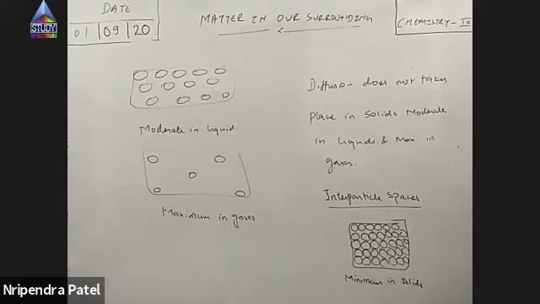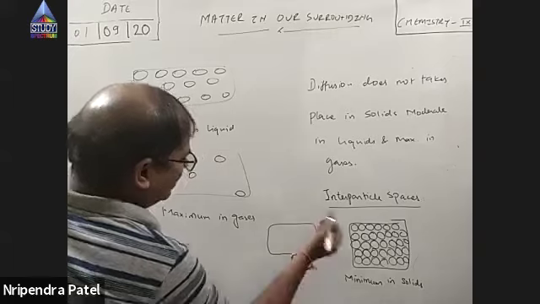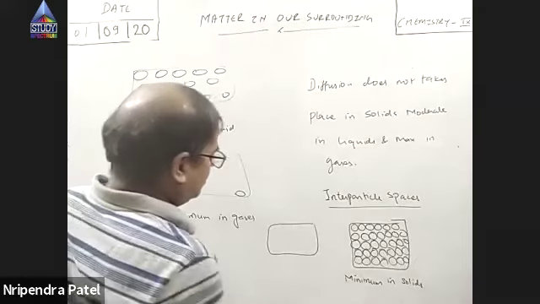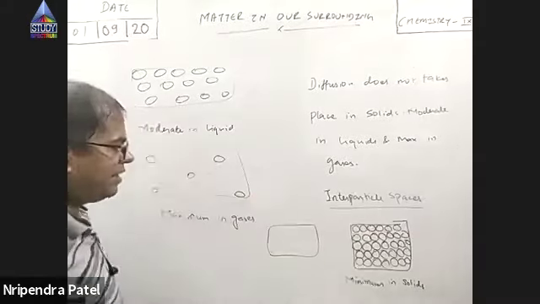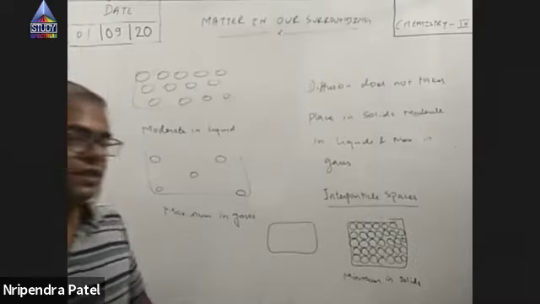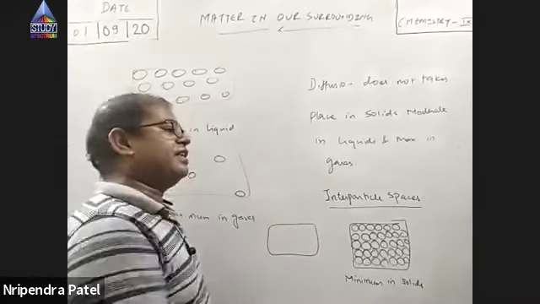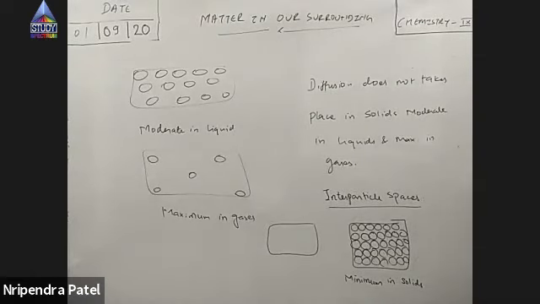In a sponge, is there space? Yes, sir. A sponge is an aerated solid. Forget about that. We have intentionally made the spaces. We have created the space in it. We call it an aerated solid. Okay, sir.